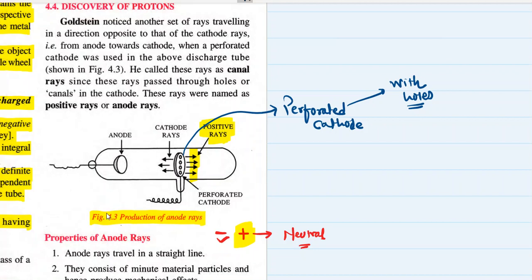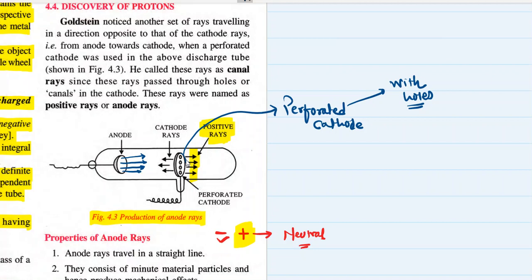See, when heavy voltage is applied in this setup of discharge tube, what happens? Cathode rays are produced by the cathode, but simultaneously some other invisible rays, anode rays, are also produced. So anode rays are produced from the anode, that is the positive terminal, and they travel in the opposite direction to the cathode rays. They are attracted by the negative terminal.